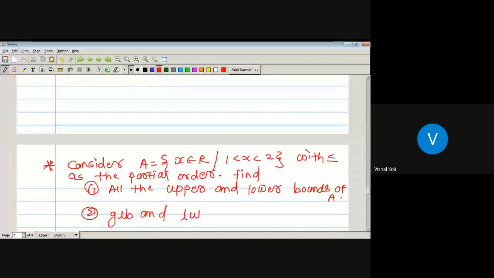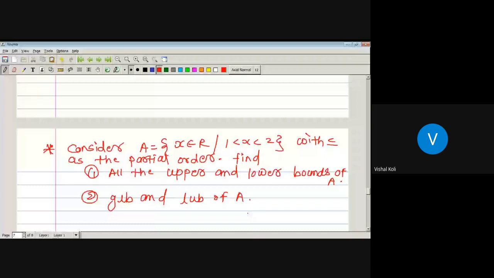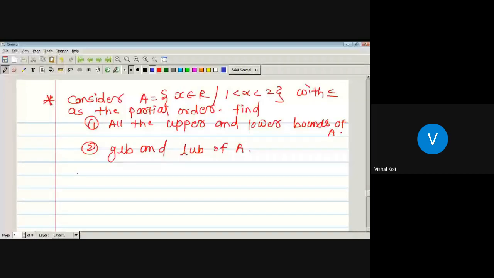Okay, so here capital A is a set which contains all the real numbers x in between 1 and 2, and we have to find the upper and lower bounds of A. This will be a real line.